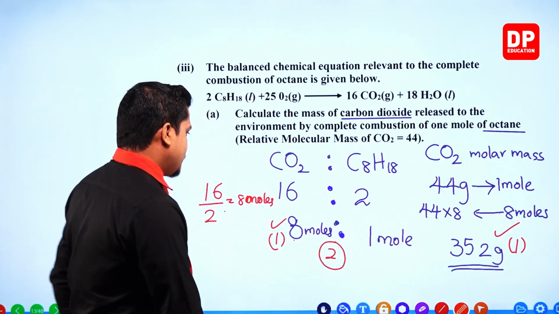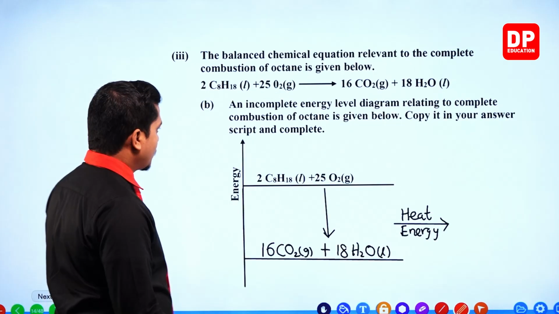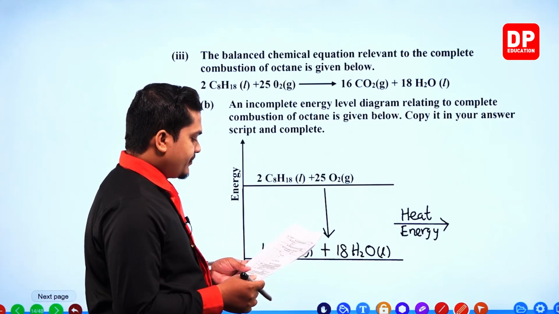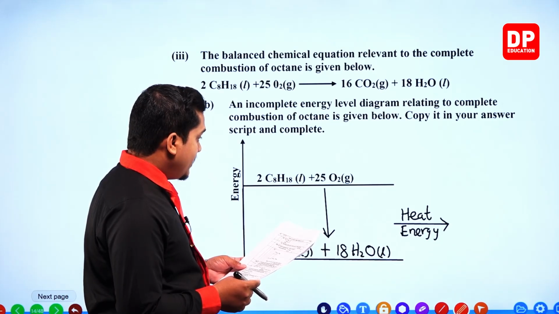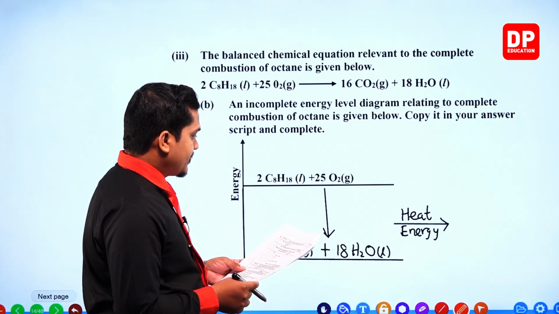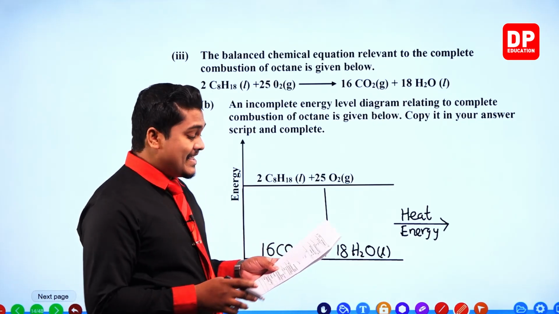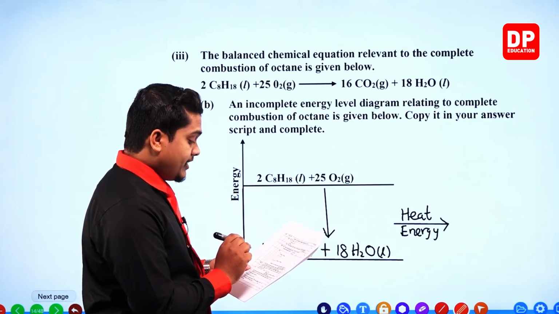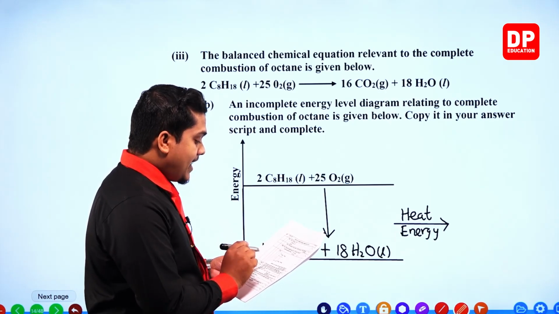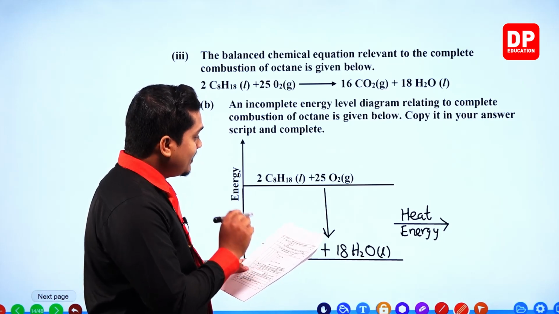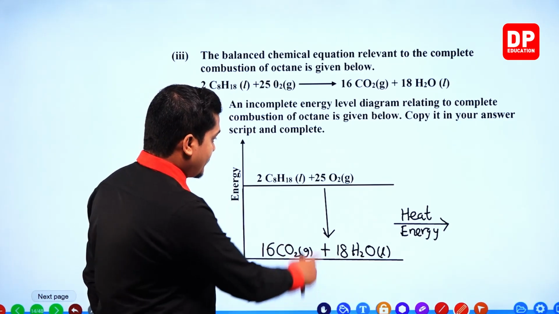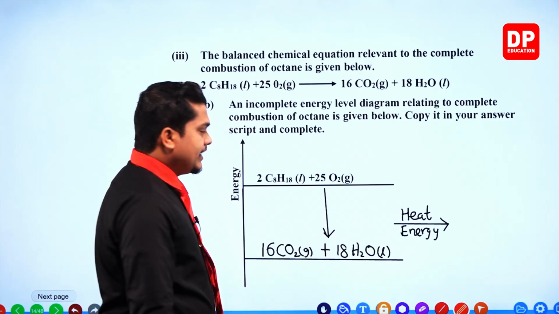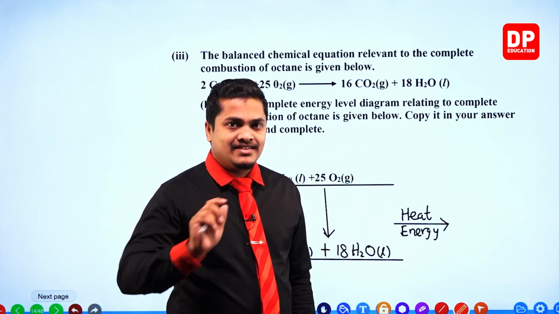Okay. Next one. The energy level diagram. For the energy level diagram, my dear children, you will receive 2 marks. They have specifically mentioned that in the reactants and in the products, you need to definitely mention the states. It's very important to mention the states in a chemical reaction.